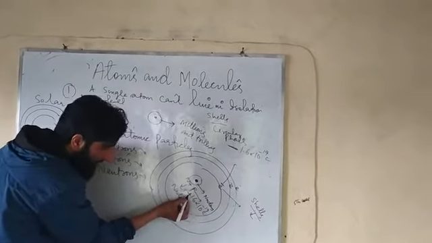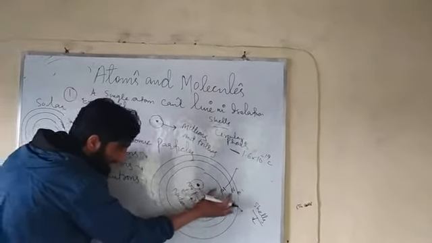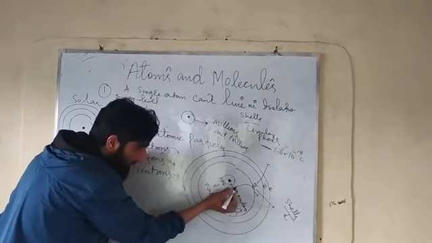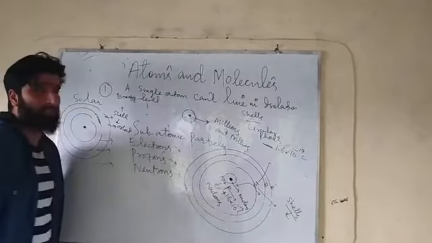These electrons are always attracted towards the nucleus, because electrons have a negative charge and protons have a positive charge. That's why there is always interaction, always attraction, between negatively charged electrons and positively charged protons which are embedded in the nucleus.